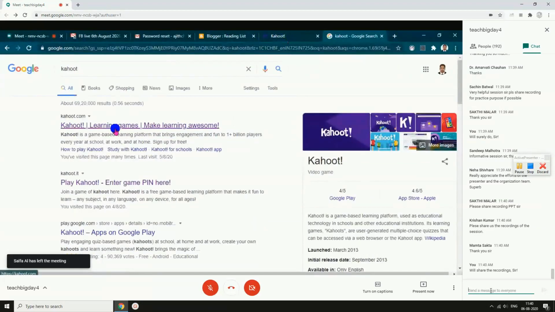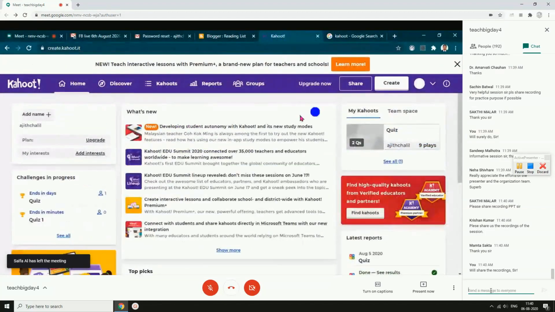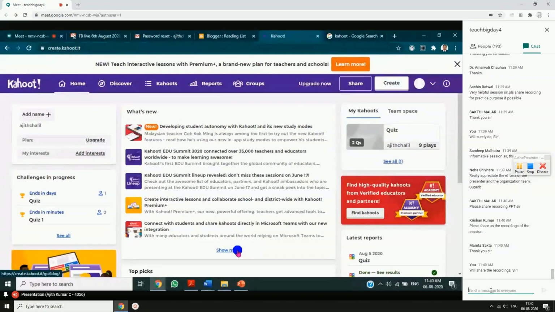Now, when I'm clicking on this website, Kahoot, this is how it will look like. See, this is a paid platform, not a free platform. So that way, the options are very limited. But whatever options we were seeing in the Google Form are equally available in Kahoot also, but we need to pay money for that. So maybe we'll see some of the facilities which are available there for free account holders in Kahoot.